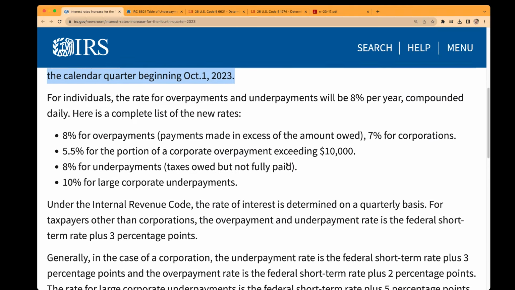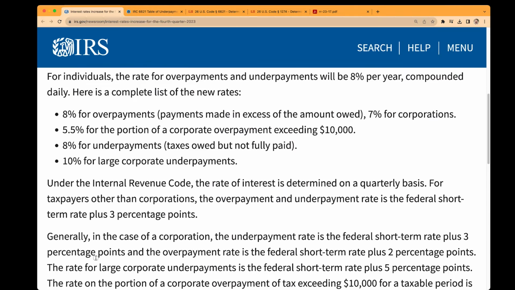Just FYI, there are different interest rates for different kinds of debt, but the one I assume most folks watching this video are interested in is the IRS interest rate on individuals, for both overpayments and underpayments. Overpayment is if the IRS owes you money. Underpayment is if you owe the IRS money. The rate is the same, and it's going to increase from 7% to 8% in Q4 2023. And I bet many of you are wondering, wait, the IRS can pay me interest? Yes, I will go over that at the very end of this video.